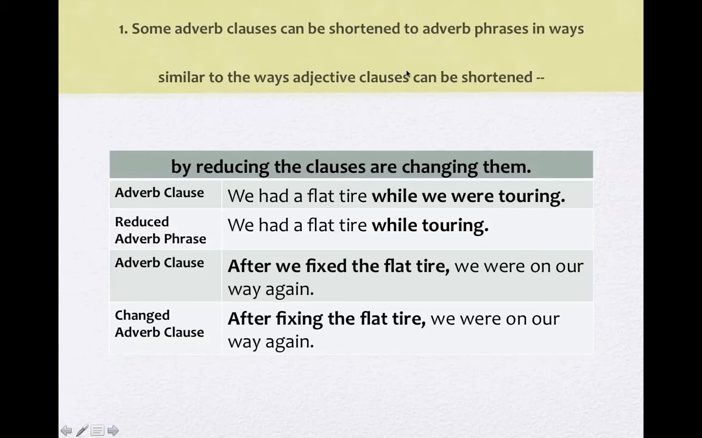Some adverb clauses can be shortened to adverb phrases in ways similar to the ways that adjective clauses can be shortened. So by reducing the clauses, we're changing them. Here's a sentence with an adverb clause. We had a flat tire while we were touring. Touring means traveling. And because we've got the two subjects the same, and we've got the verb to be, I'm going to take it out and say, of this phrase, we had a flat tire while touring.